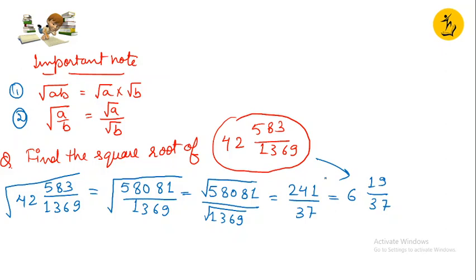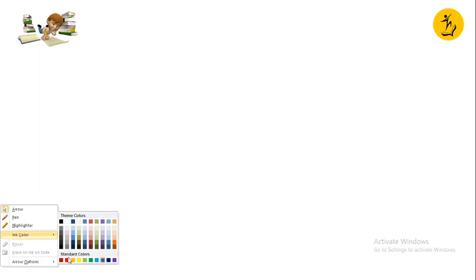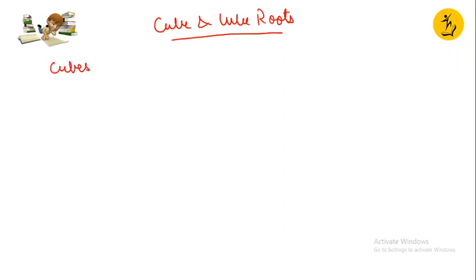So what are cubes? Let me first change my ink color because I like doing that. So what are cubes basically? We'll talk about cube and cube roots. Clear? So what are cubes? Similar to squares, these are the numbers which are multiplied by itself thrice.